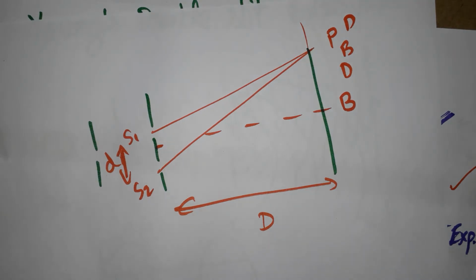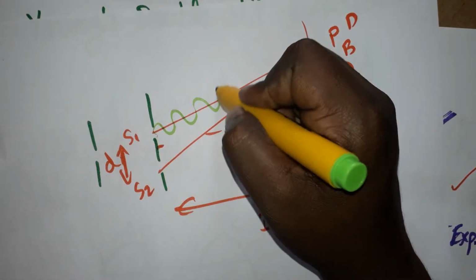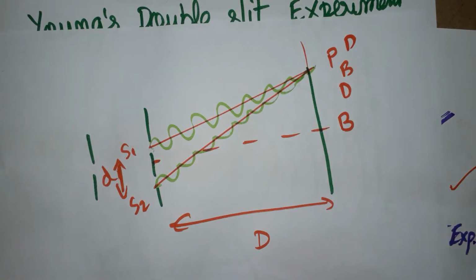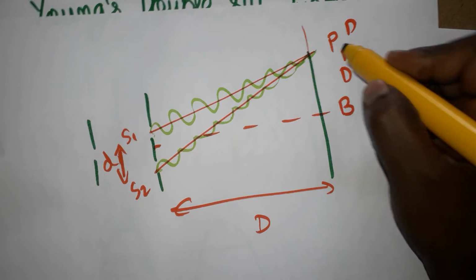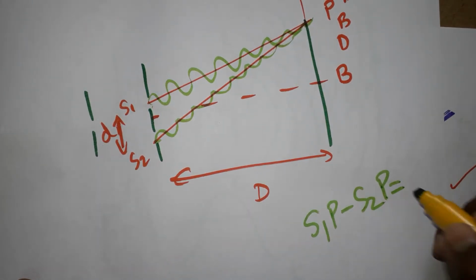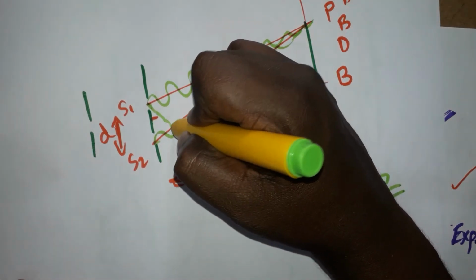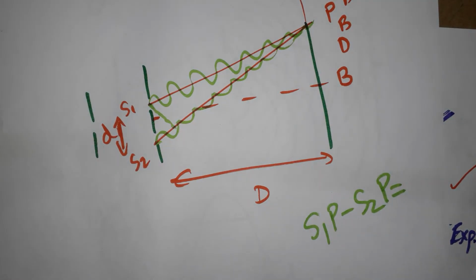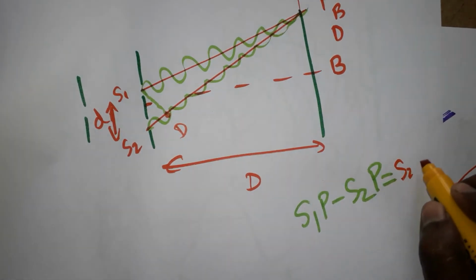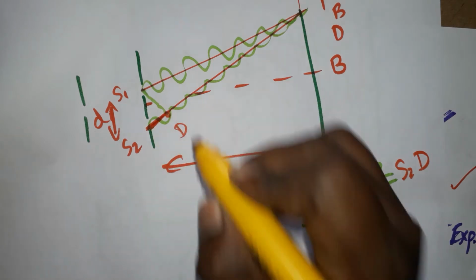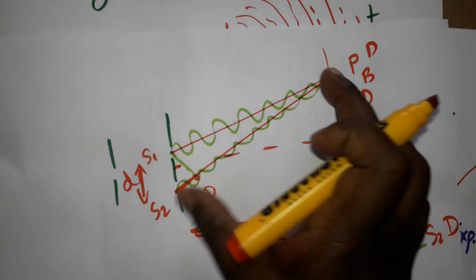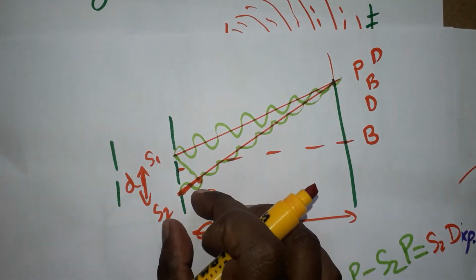Now one wave from here. The difference between these two is called the path difference. S1P minus S2P is called the path difference. This perpendicular line represents the path difference. This difference, S2D only, is called the path difference. I hope you understand what the path difference is: the difference between these two waves.